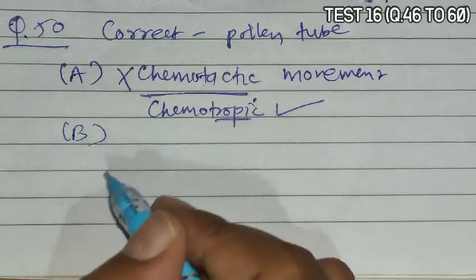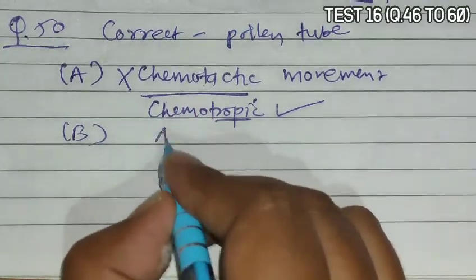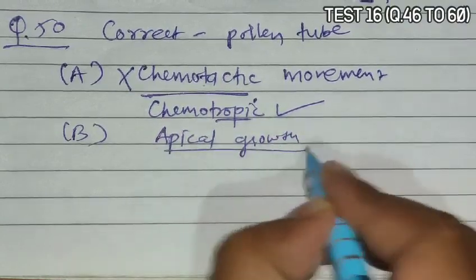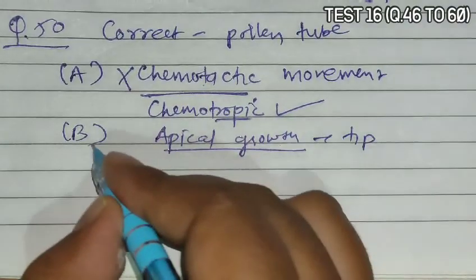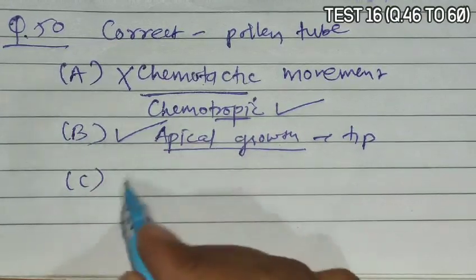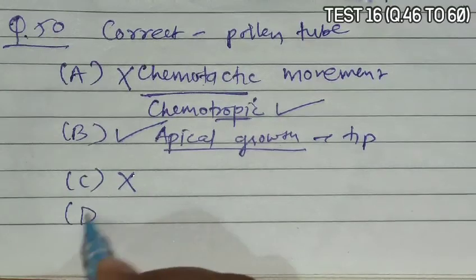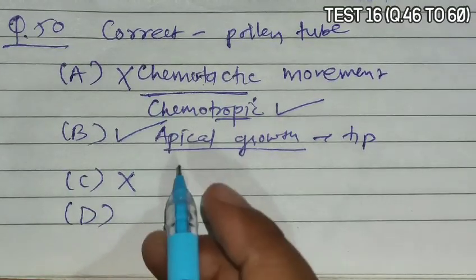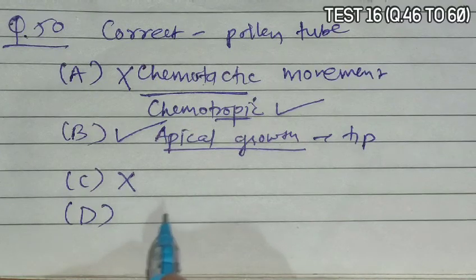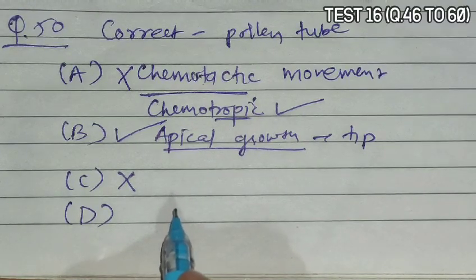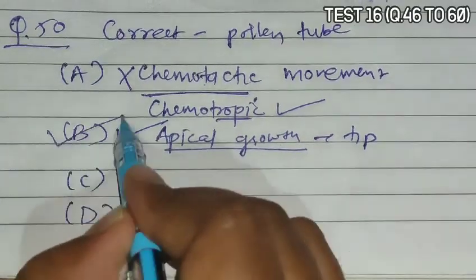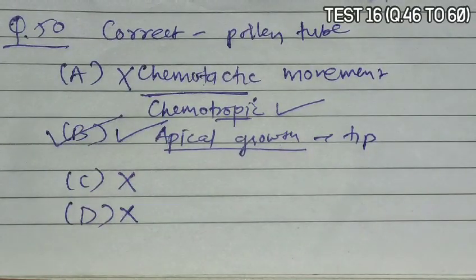B is given as it shows only tip growth. Yes, apical growth occurs in the case of pollen tube, meaning that growth occurs through the tip. So it is correct. C is given as it is composed of 3 non-cellular zones. No. Option D is given as it shows radial cytoplasmic streaming. No, it does not show radial cytoplasmic streaming. It shows the apical growth of the tip. So B is the correct answer, that they show apical growth or growth from the tip.